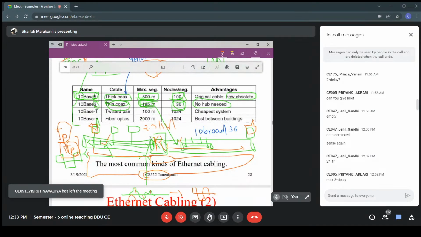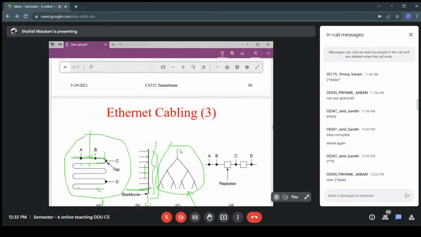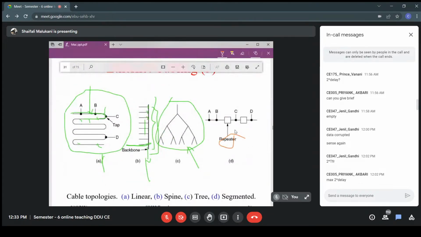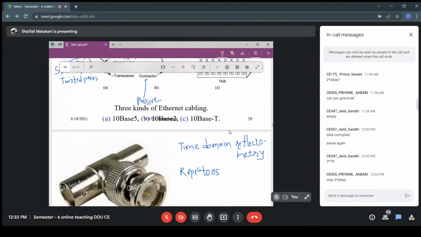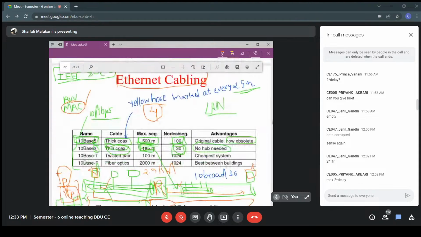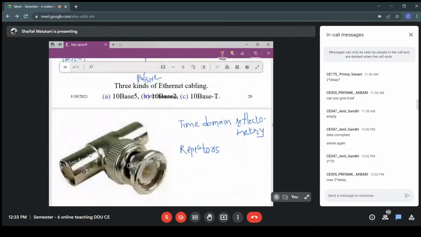Right? Fine. So this is all about repeater. Now we are going to the next case. Now one more point that we need to cover is